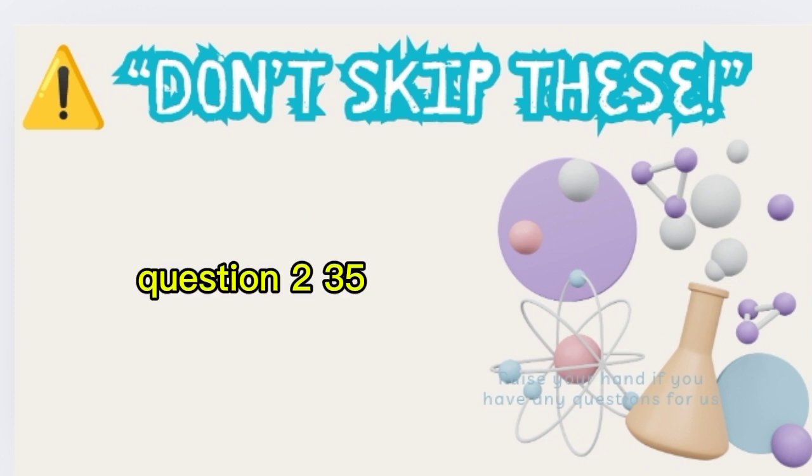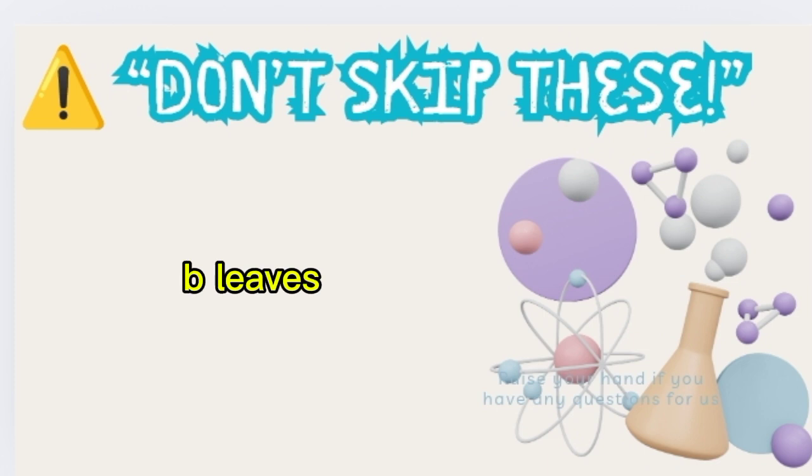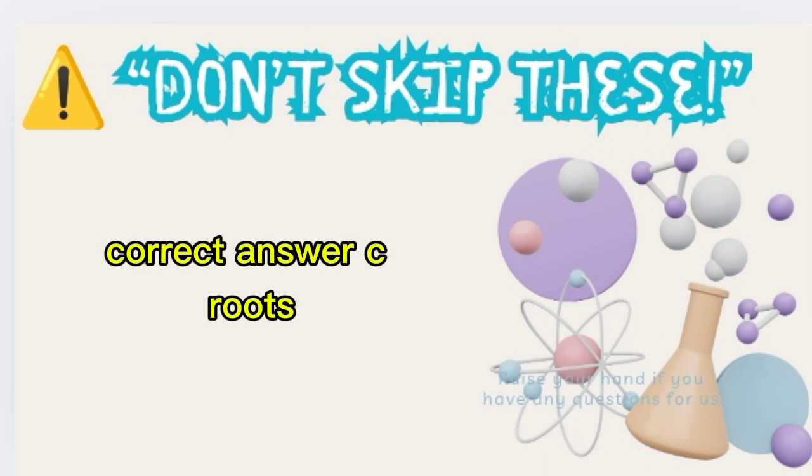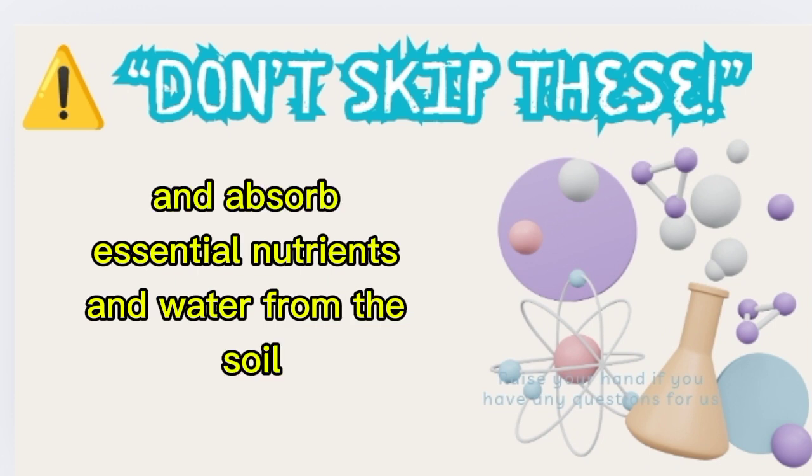Question 235. Which part of the plant absorbs water and minerals from the soil? A. Stem, B. Leaves, C. Roots. Correct answer, C. Roots. Explanation. Roots anchor the plant and absorb essential nutrients and water from the soil.